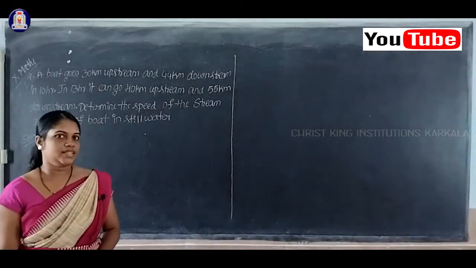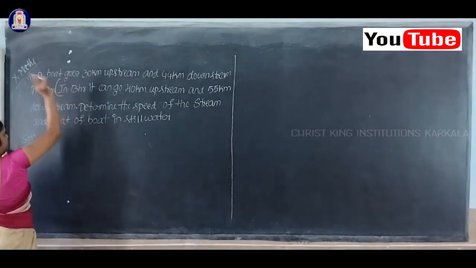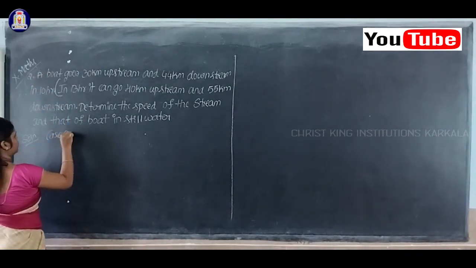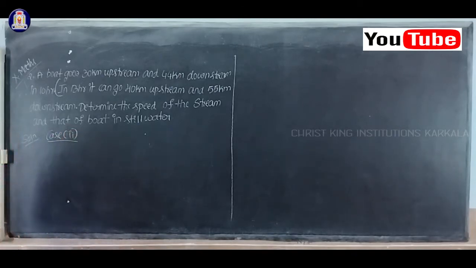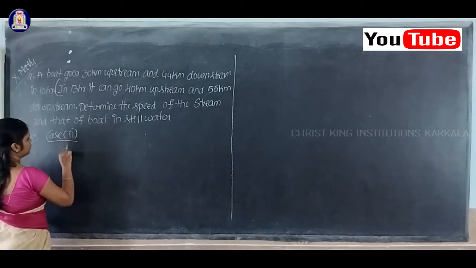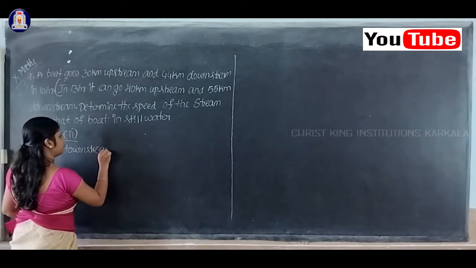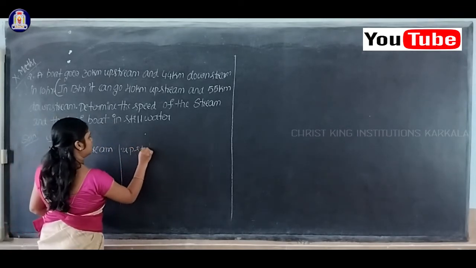Now we'll see the second case. So this is your case 2. In case 2 also I'll consider downstream and upstream separately. This is your downstream and this is upstream.